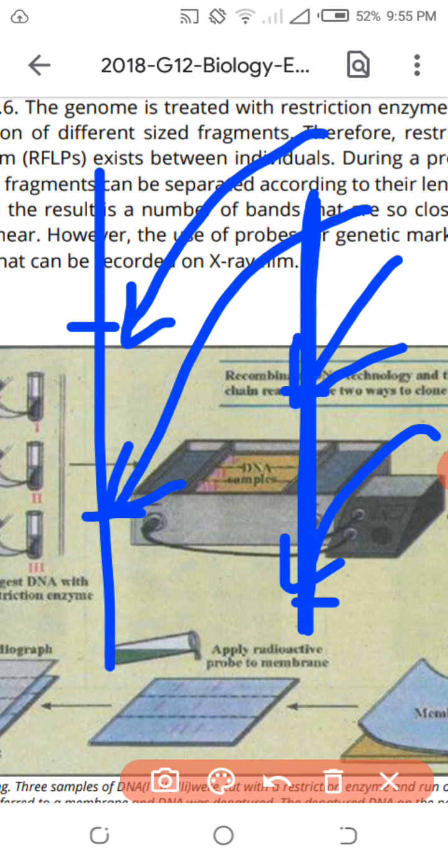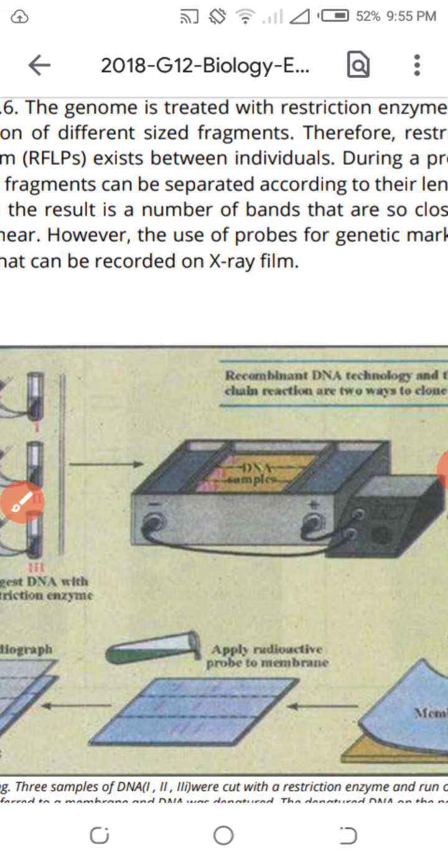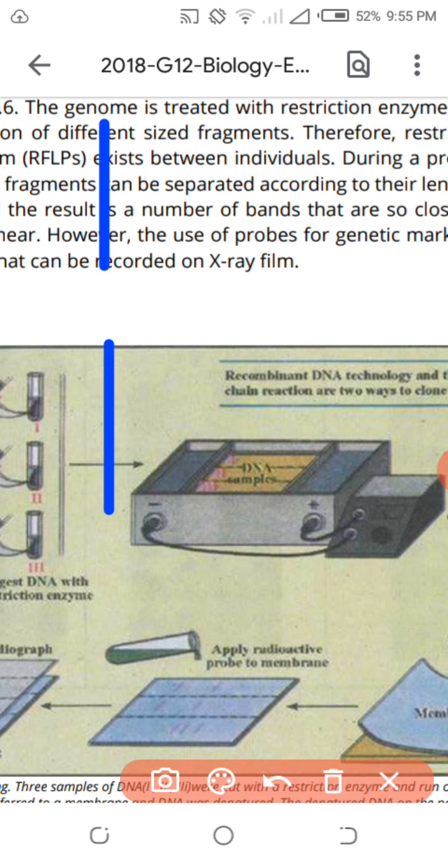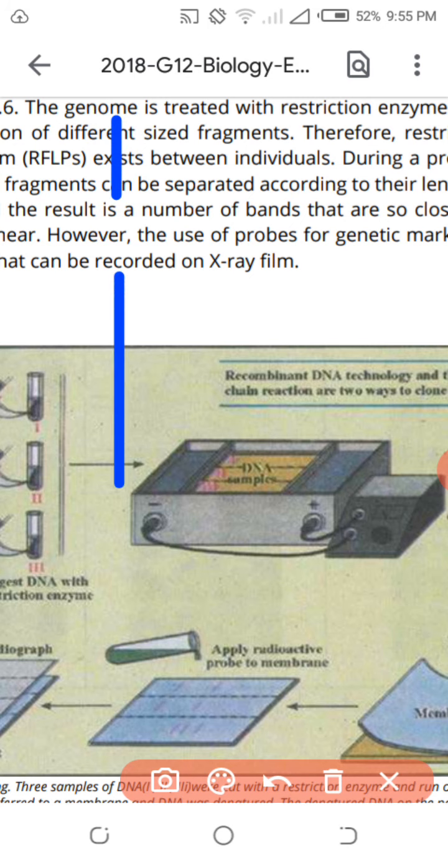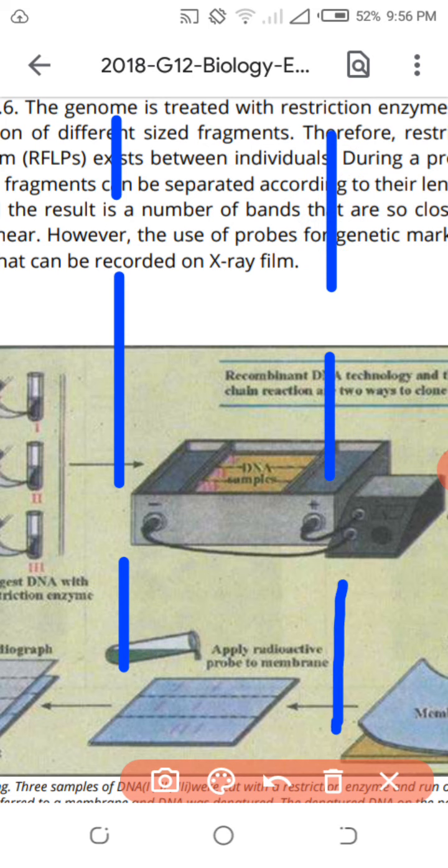So what will happen? What is the result? The result is that different lengths are produced according to palindromic sequences. Look here, if I cut individual number 1, these lengths are formed. If I cut individual number 2, these lengths are formed, and these lengths are different from each other.